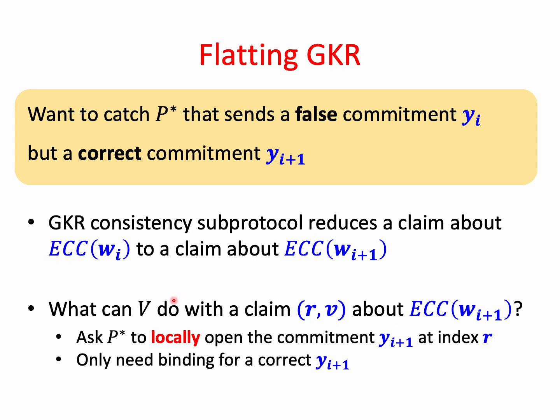So the verifier asks the prover to open YI+1 at R, and then he compares the result with V. And notice the very important point that we only need binding for a correct YI+1. So we have some relaxed binding property that this commitment scheme needs to satisfy, compared to the standard binding property.